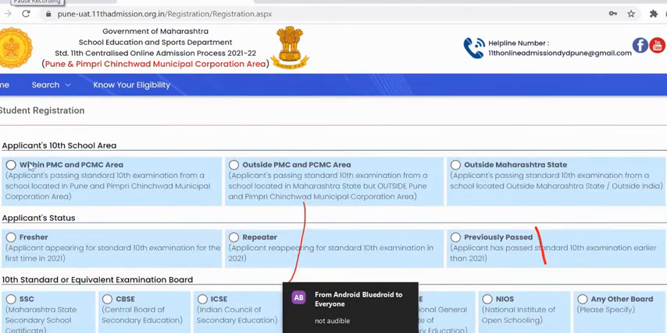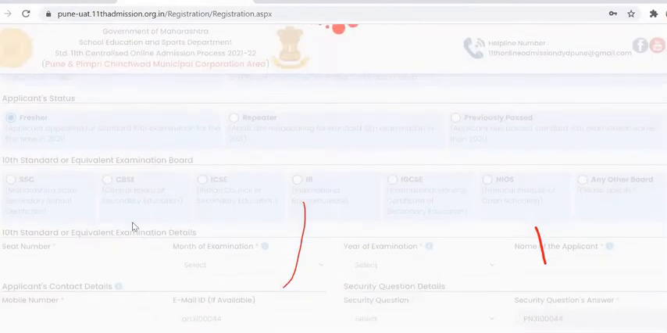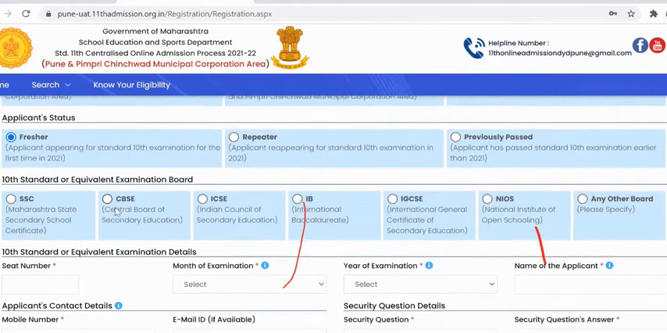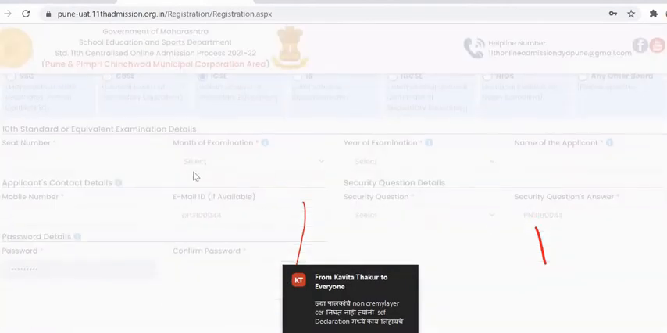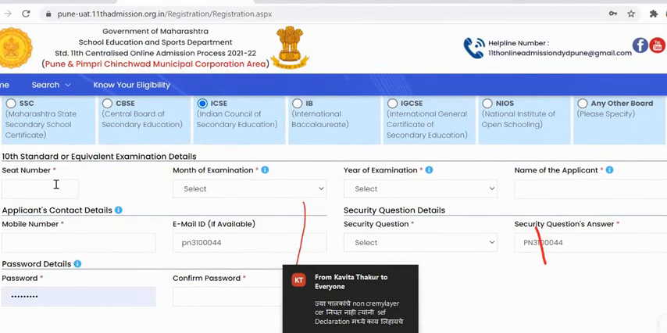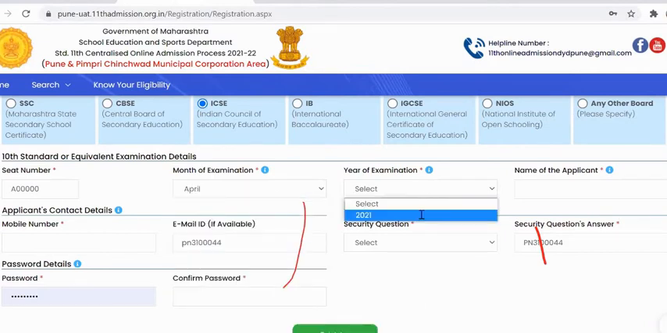Okay, so first the applicant needs to select his 10th standard school area, then applicant status, then 10th standard examination board. I'll go for ICSE. Then seat number, month of examination, year of examination, and then applicant name. The mobile number needs to be put here. Just one second.